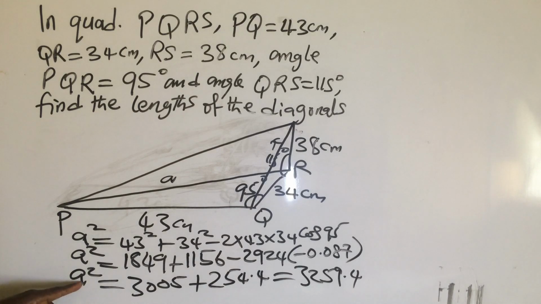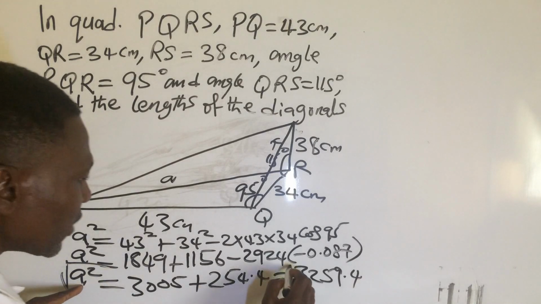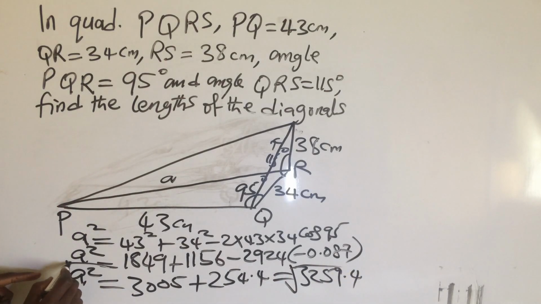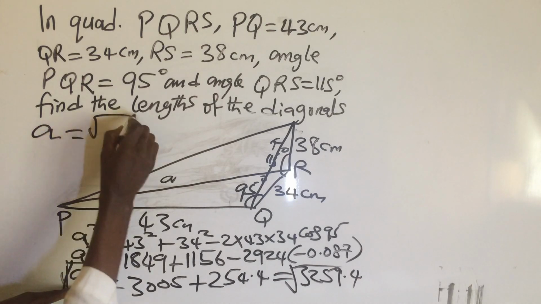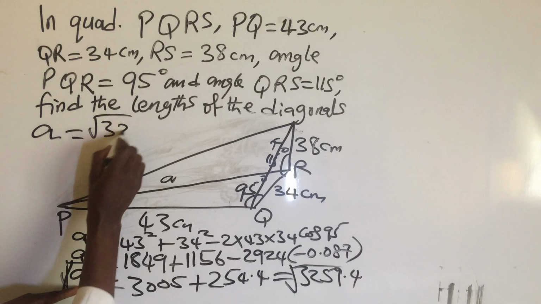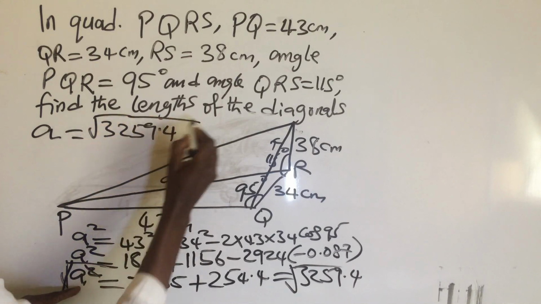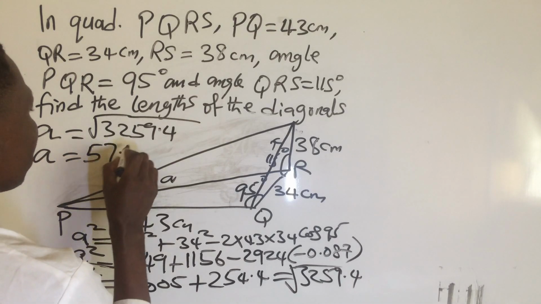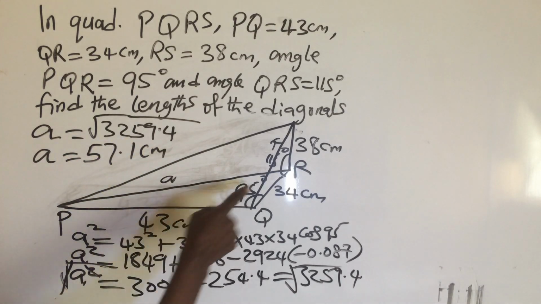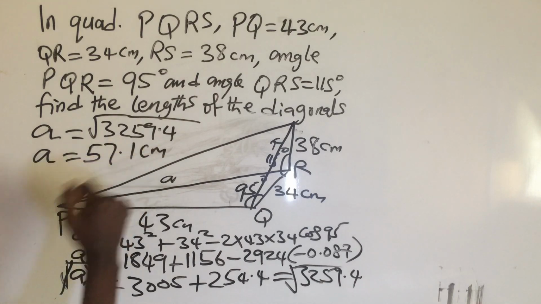Now making A the subject of the formula, we find the square root of both sides, so that this square root cancels the power 2 on top, remaining only A, which will now give us the square root of 3259.4. And when we find the final answer, what will it be? 57.1 cm. So one of these diagonals is 57.1 cm.